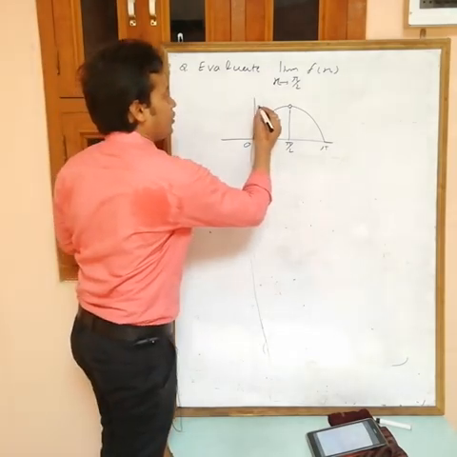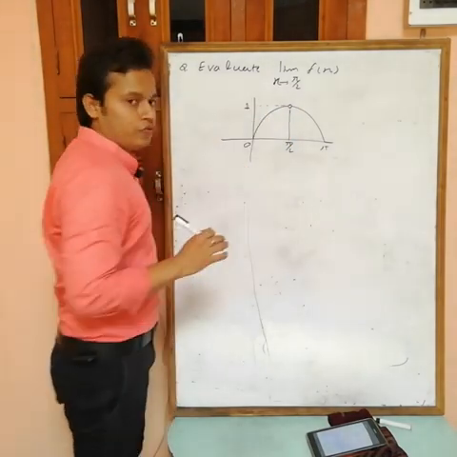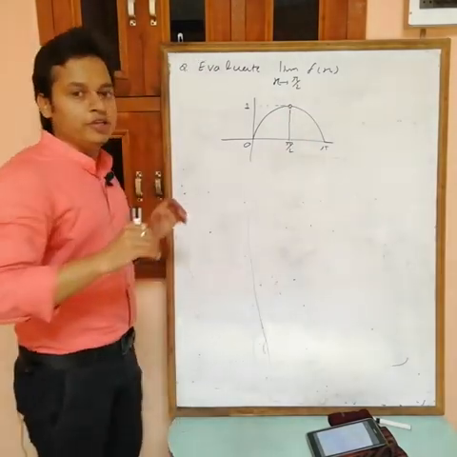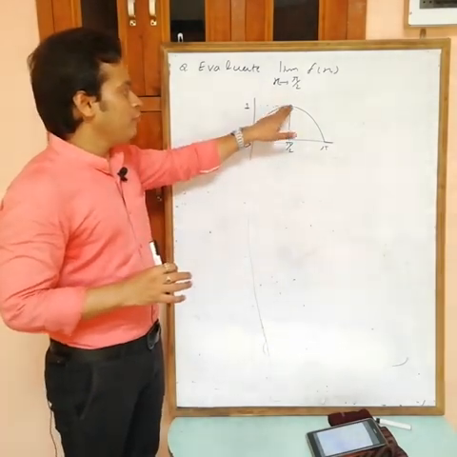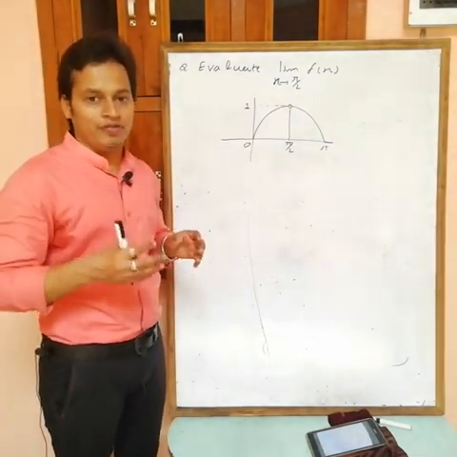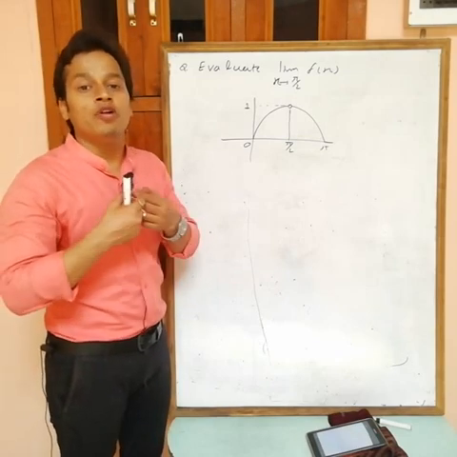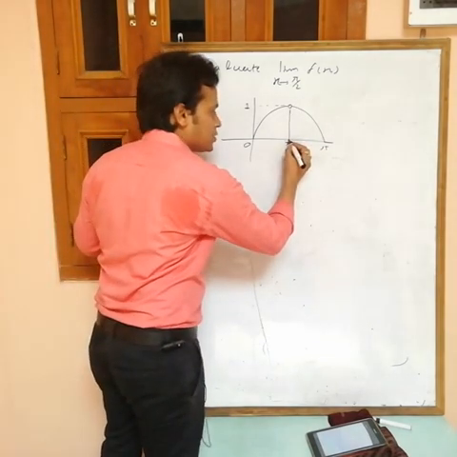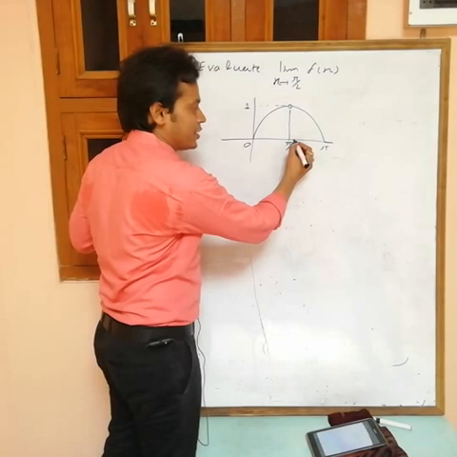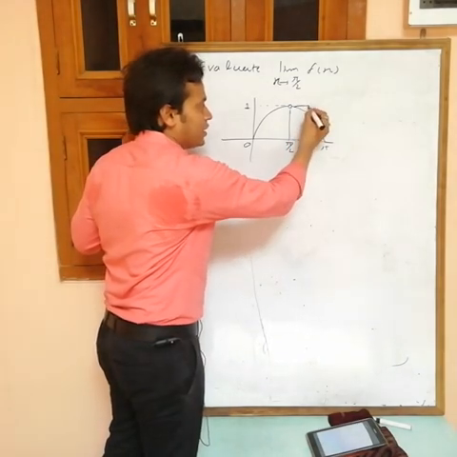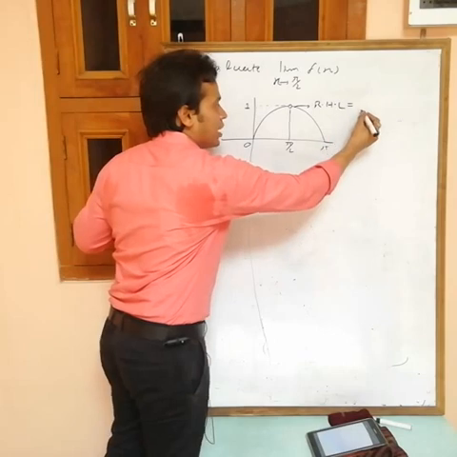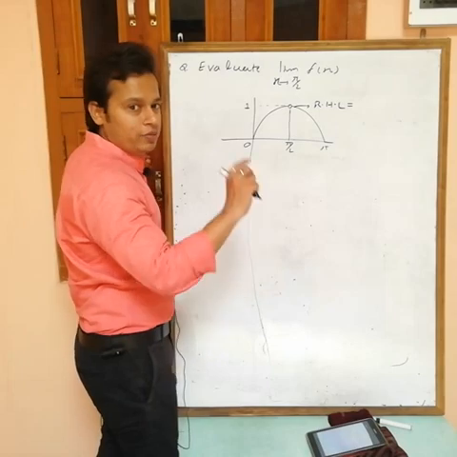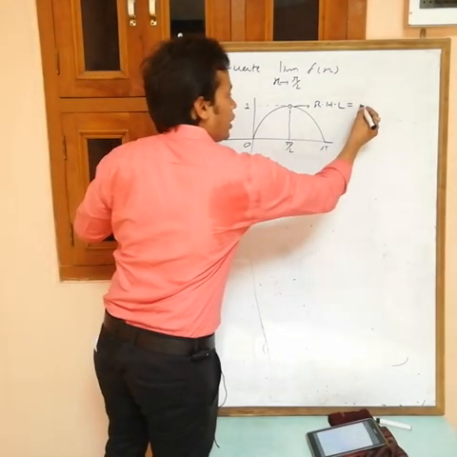And suppose this value is equals to 1. Okay, so here at pi by 2 we have white hole, it means there is no value. Okay, at pi by 2 value does not exist, but we didn't want value at pi by 2. What do we want? We want value of the function in immediate neighborhood. So this is pi by 2, here we have pi by 2 plus h. At this point value is known as RHL, and this RHL is approx 1, not exactly equals to 1, but approximately 1, so RHL is equals to 1.